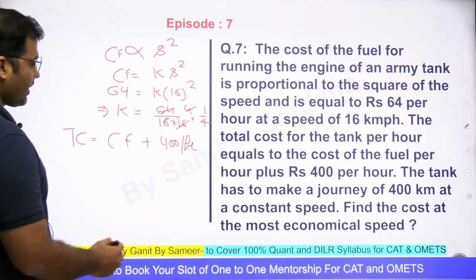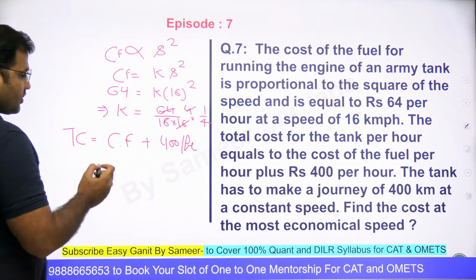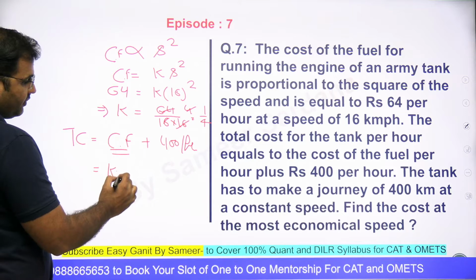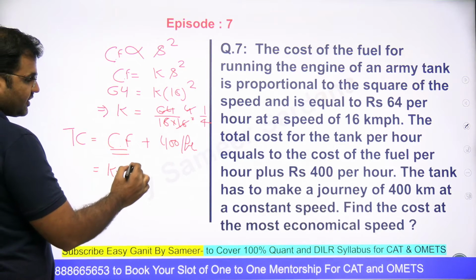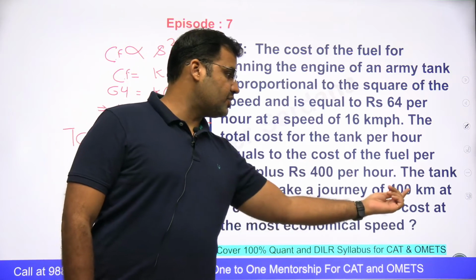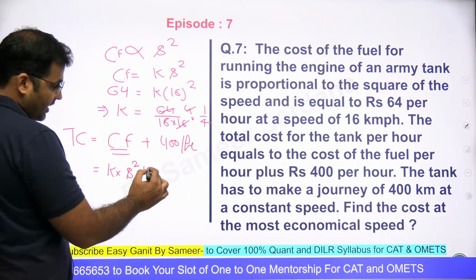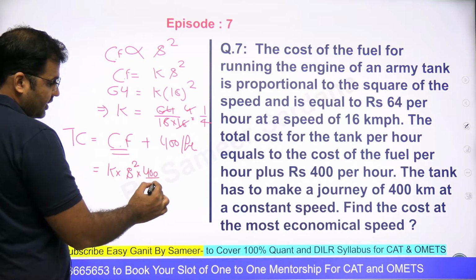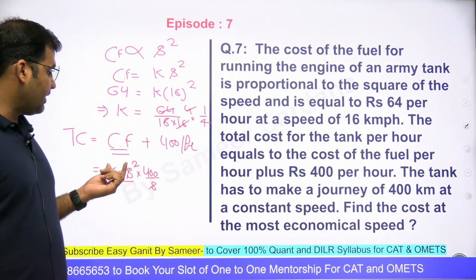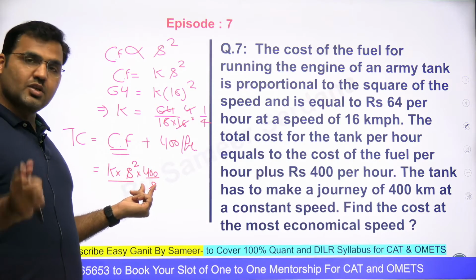So if I talk about it, because this is the cost per hour, no? So the cost of the fuel will be equal to k times s square, and the time taken to travel a 400 kilometer distance will be 400 by s. Yes or no? Because ks square will be the fuel cost for 1 hour. 400 by s is the total time.